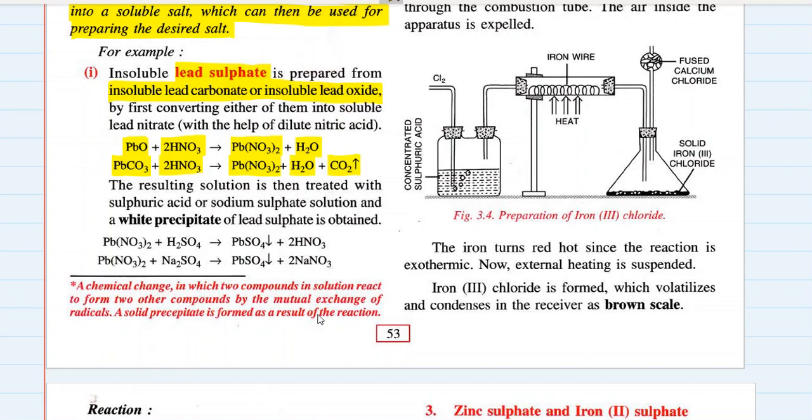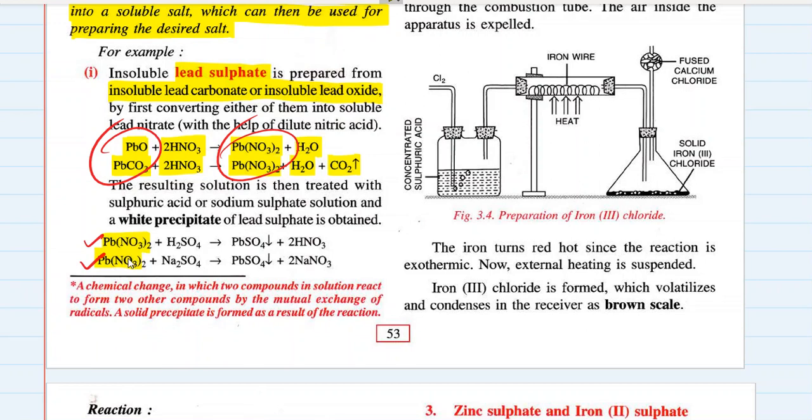Now we had lead oxide and lead carbonate initially. Both were insoluble. We converted them into lead nitrate. Now this lead nitrate is used to prepare lead sulfate, which is insoluble. How? Lead nitrate is soluble, how will we use it?